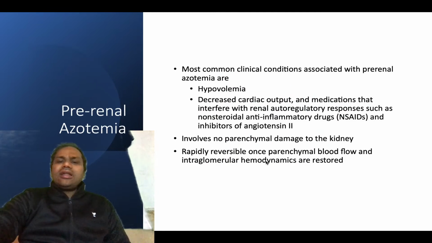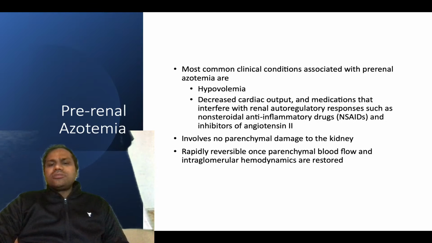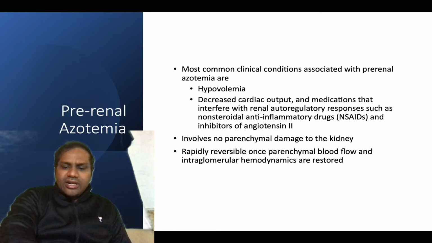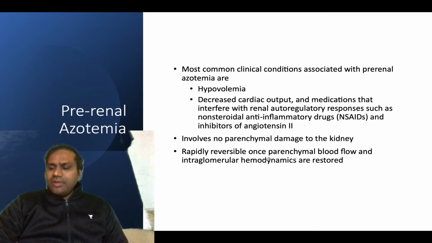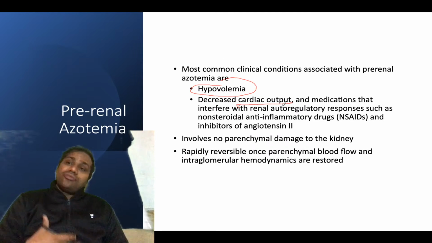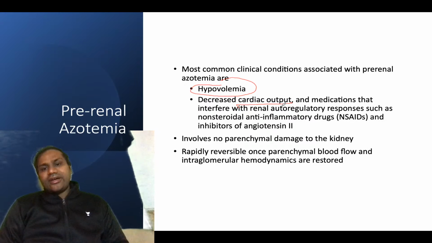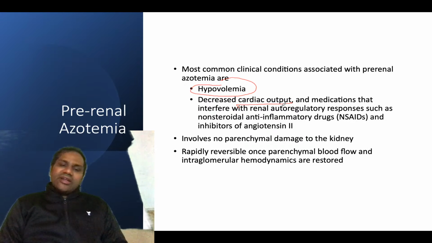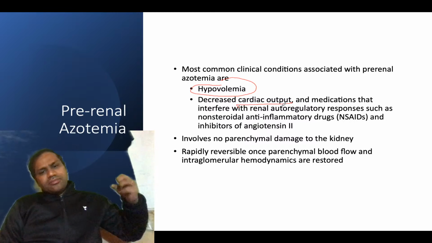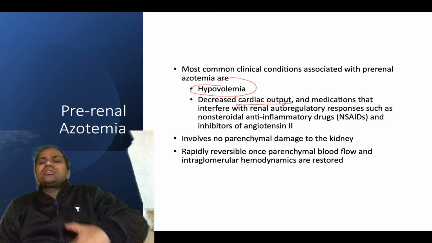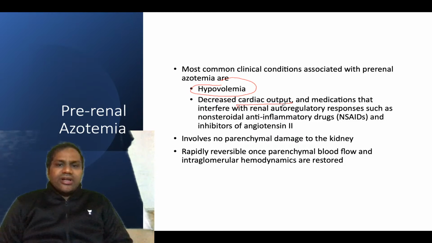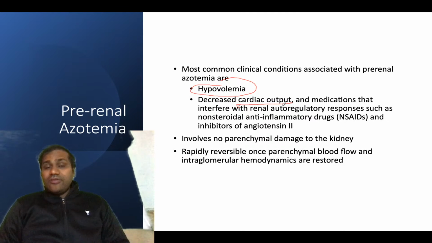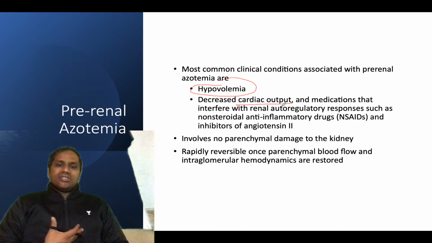The most common conditions associated with prerenal azotemia are hypovolemia and decreased cardiac output. Prerenal means before the kidney, so anything that does not supply good blood to the kidney can affect it. If the volume of blood is less, that is hypovolemia.